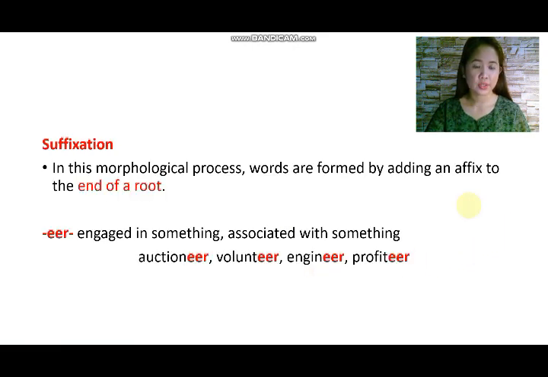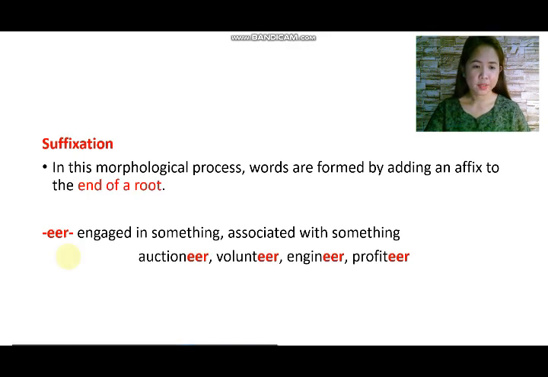Let's have suffixation. In this morphological process, words are formed by adding an affix to the end of a root, and this is what we call suffixes. The first suffix is eer, which means engaged in something or associated with something. This suffix is attached in the words auctioneer, volunteer, engineer, profiteer.